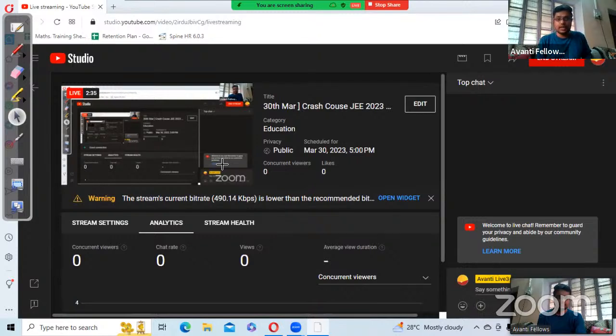So here the examiner is asking, if he is successful, given that success is given, we have to find the probability of studying 4 hours per day. If I assume this as A and this as B, then we have to find P(A intersection B) upon P(B). P(B) means the probability of getting success, and P(A) means the probability of studying 4 hours per day.